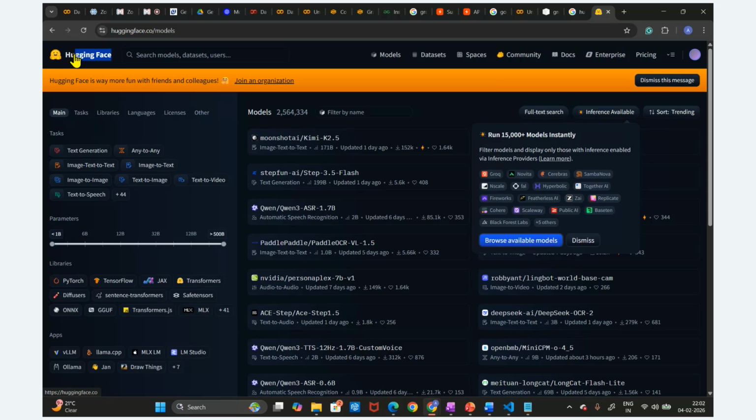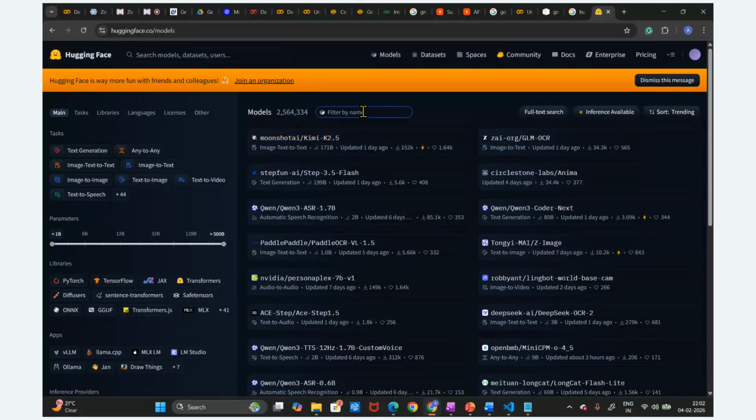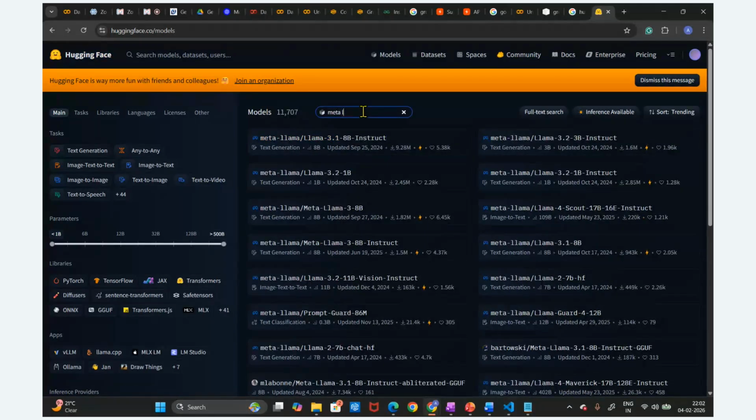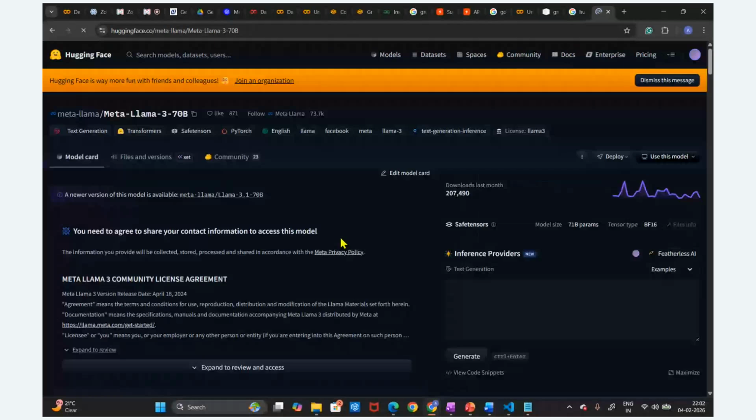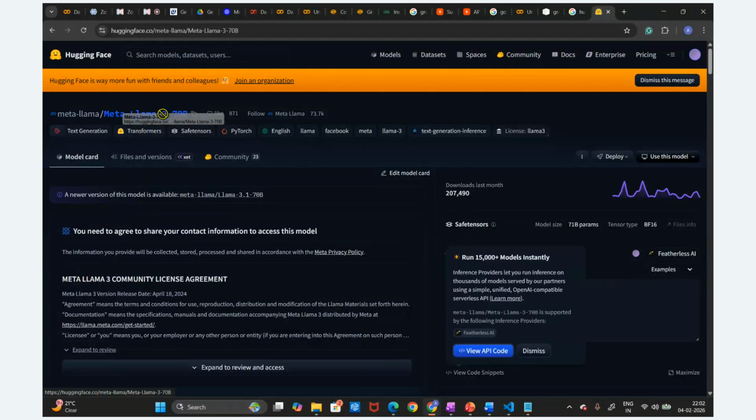But now, whenever generative applications came into the market, they have started providing LLM models also. We can utilize these LLM models. You can see here are the different LLM models, guys. Let's suppose I search here for Meta Llama. Already we have utilized this Meta Llama model, the Llama 3.70 billion model. We can utilize it from the Groq Cloud, and we can utilize it from Hugging Face also. I will explain this later.